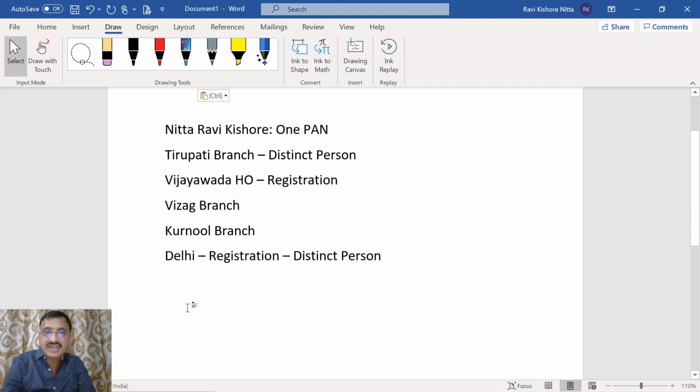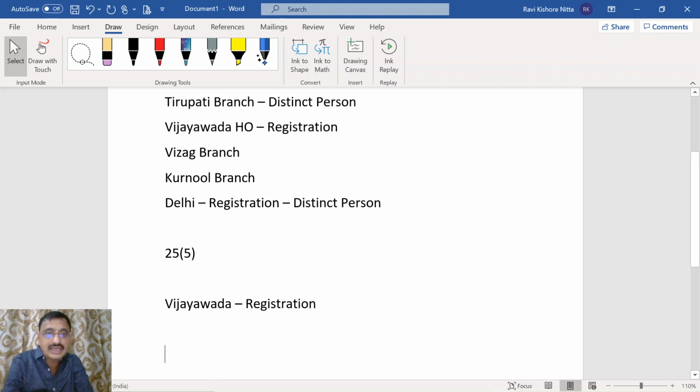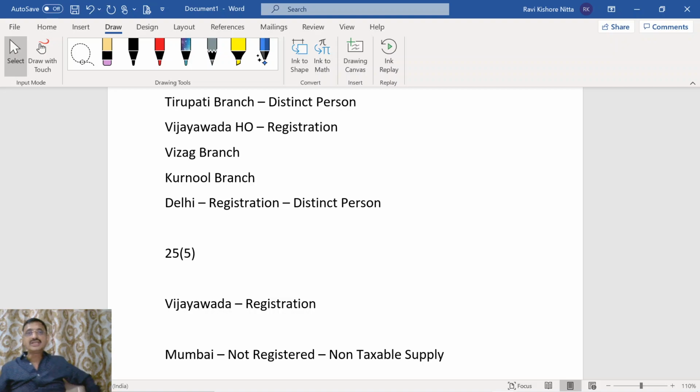Now what does 25.5 deal with? 25.5 deals with a situation wherein I have a head office at Vijayawada. I got a registration. I have got a branch in Mumbai which is not registered, because I make a non-taxable supply here.